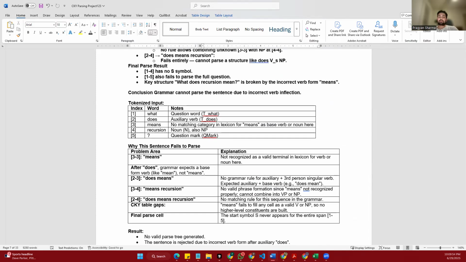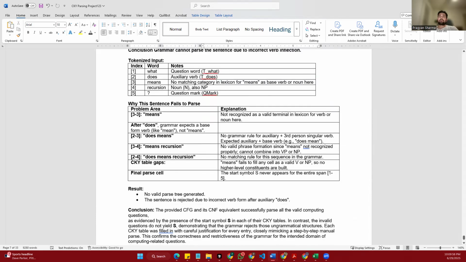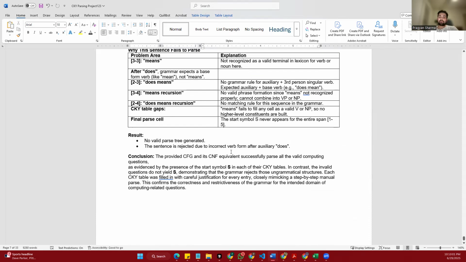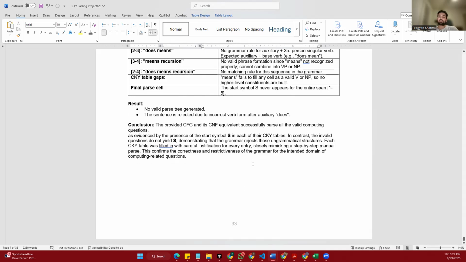So now let's come to evaluate sentence three: "what does mean recursion?" The sentence has a problem with the word "means," which is in the third person singular form. But after the auxiliary verb "does," English grammar requires the base form of the verb, which is "mean." The correct sentence would be "what does recursion mean." In this incorrect version, the parser can recognize "what does" and "recursion," but it cannot handle "means" because it does not match the verb rule after "does."